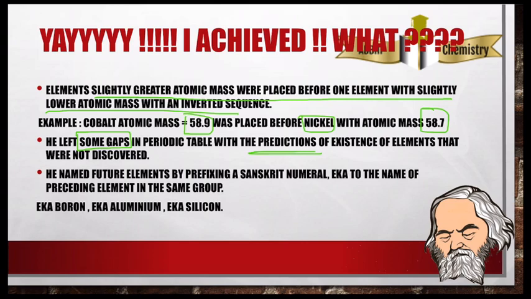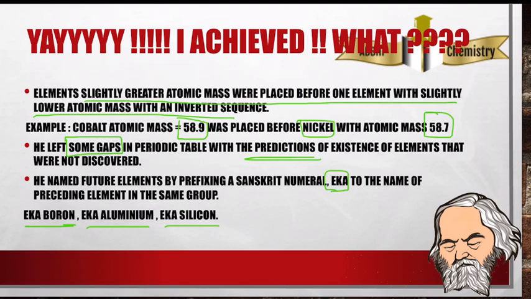So what did he do? He used the Sanskrit numeral eka, which means before. So we have eka boron, eka aluminium, eka silicon. Eka boron is called scandium, eka aluminium is called gallium, and eka silicon is called germanium.